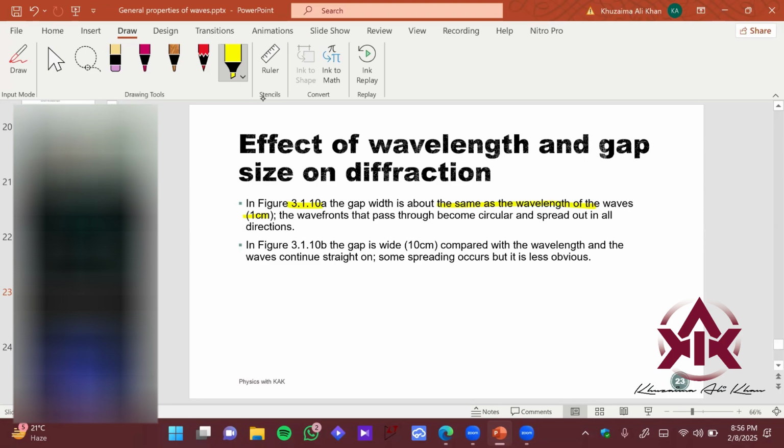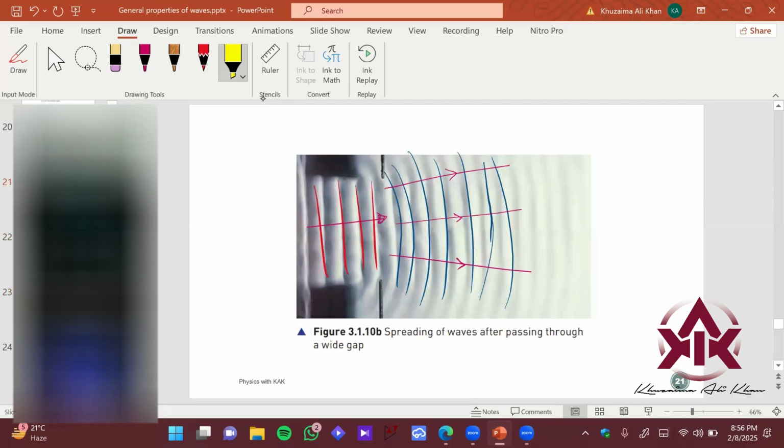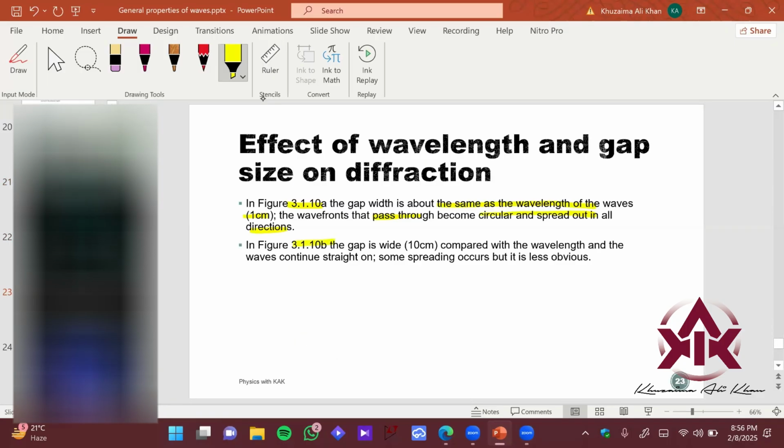ठीक है. So in my slide, basically I gave you an example, कि 4 meter, 1 meter, right? So you can see that it passes through this particular separation gap and becomes circular and spreads out in all directions, right? In figure 3.1.10b, the one which has greater spacing, the gap width is 10 centimeter, that is 10 times the wavelength.